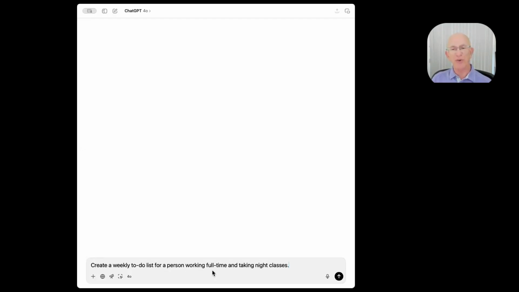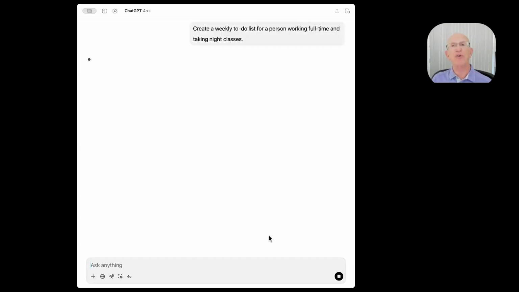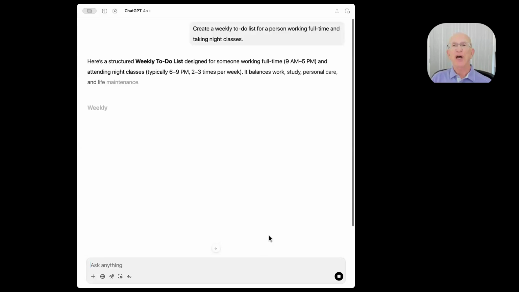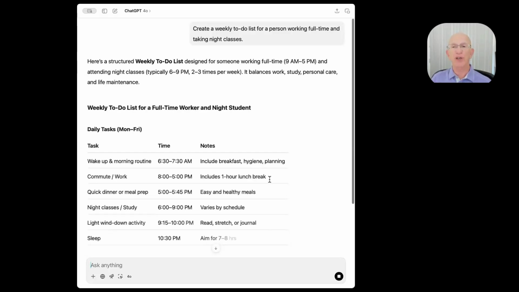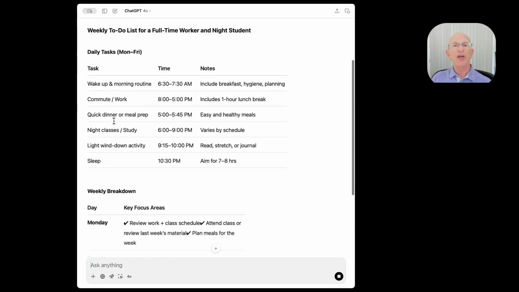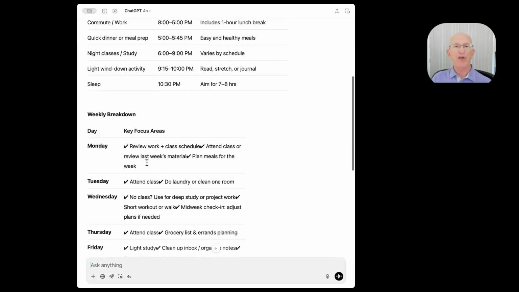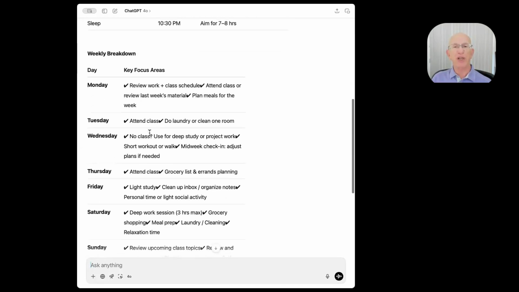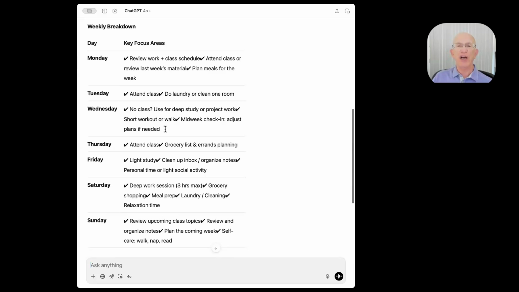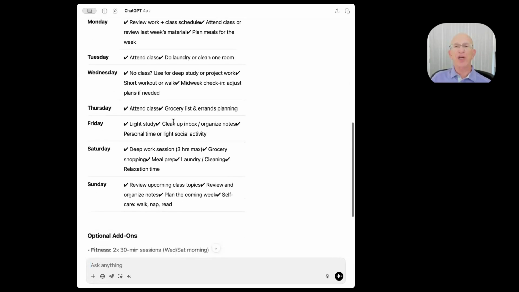Give me a weekly to-do list for a person working full-time and taking night classes. Boy, I don't know how it knows what this person needs, but here's a weekly list. Okay, wake up, commute, dinner, meal prep, night classes, wind down, sleep. A weekly breakdown, what you should do Monday, Wednesday, no class. Okay, what you should do in a day when you have no class. Thursday, grocery list. If you're not good at organizing yourself, it'll give you lots of ways to do it.